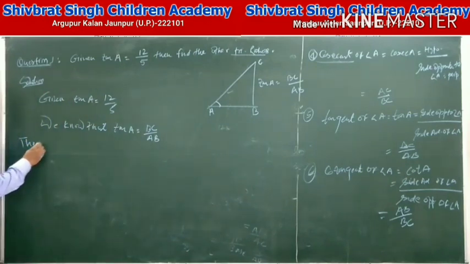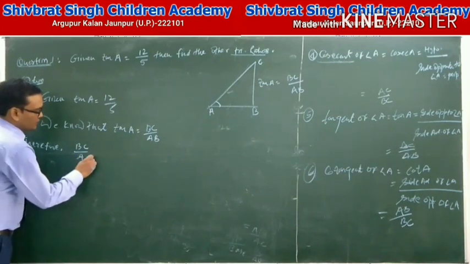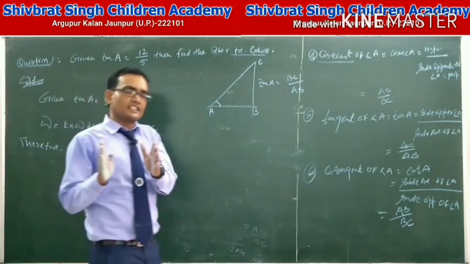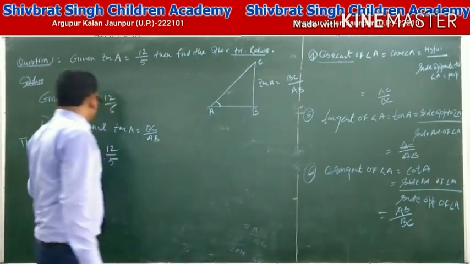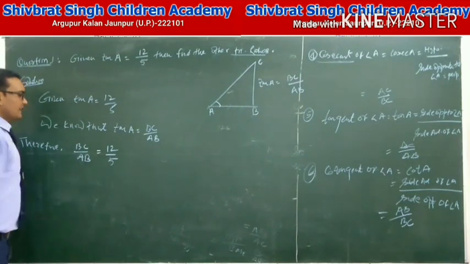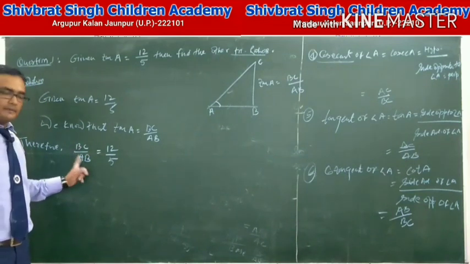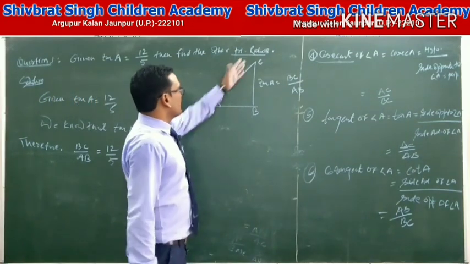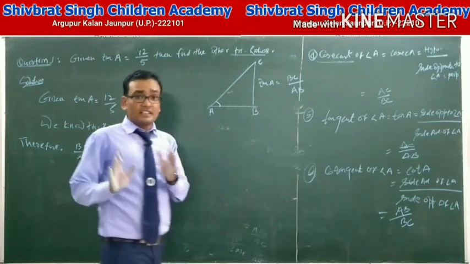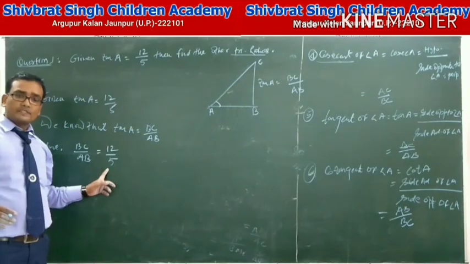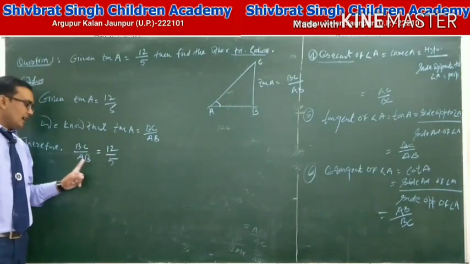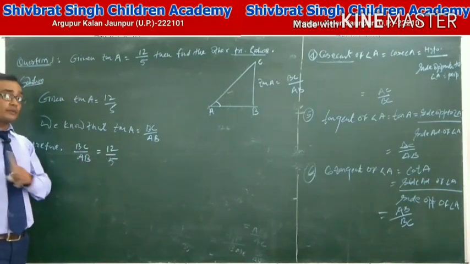Therefore BC upon AB is equal to 12 by 5. Here the ratio of BC and AB is 12 by 5. This is a ratio, not actually the value of BC equal to 12 and AB equal to 5. This way is wrong.